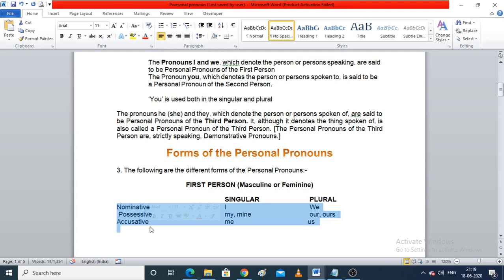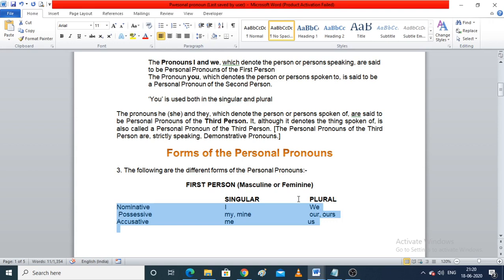Now first we need to know what are these three types of pronouns: nominative, possessive and accusative. Nominative pronouns are the pronouns that are usually the subject of a sentence. Fine. So they are I and we.